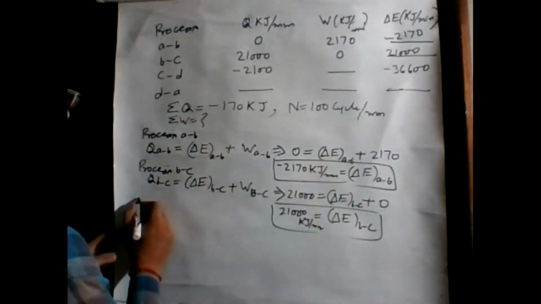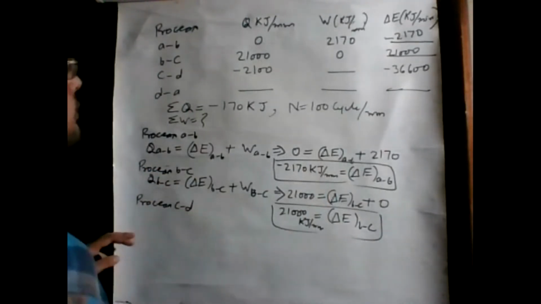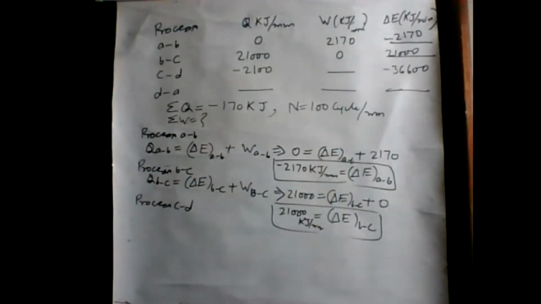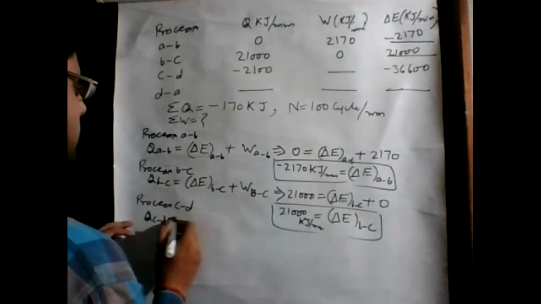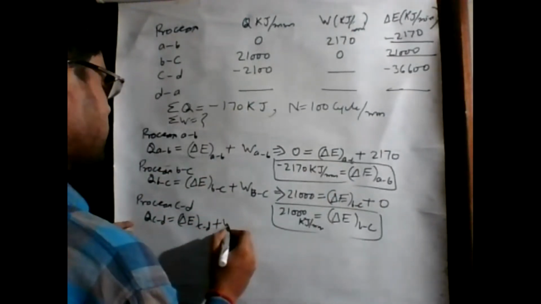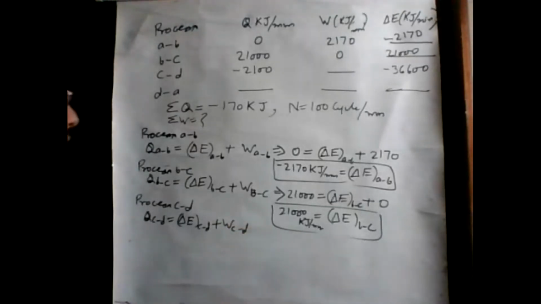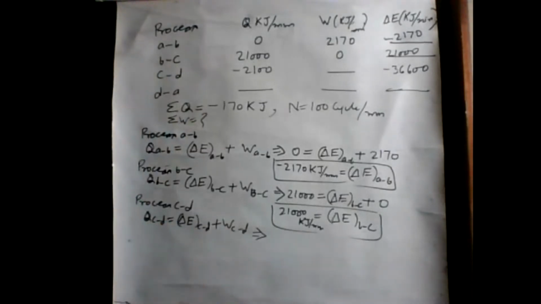Now process C to D. Here we know the value Q, so Q C to D equals delta E C to D plus W C to D. This is the process. If we put values here, what is Q C to D?